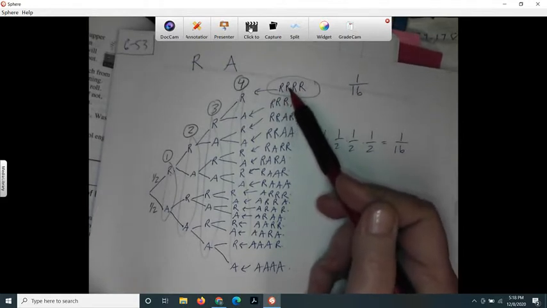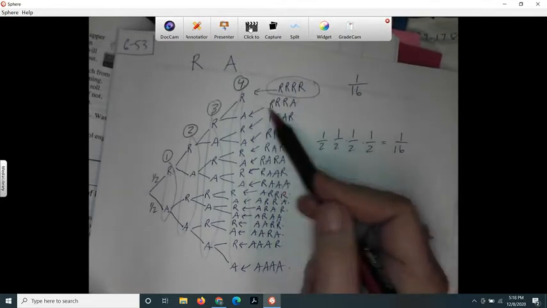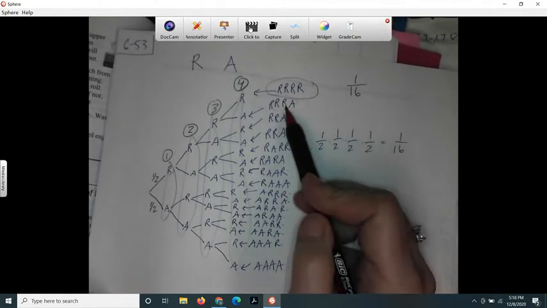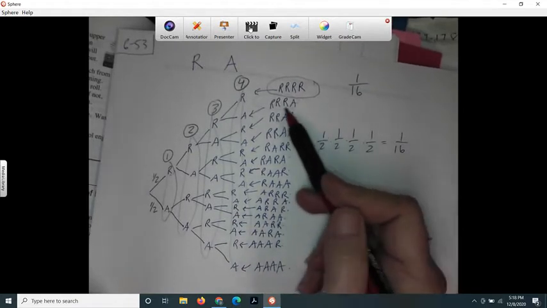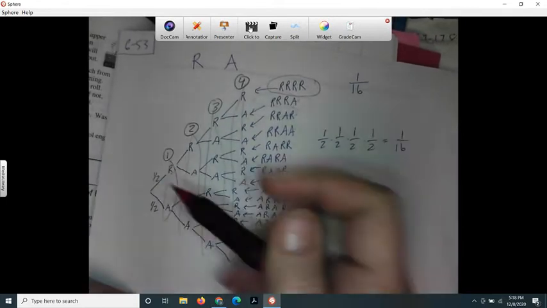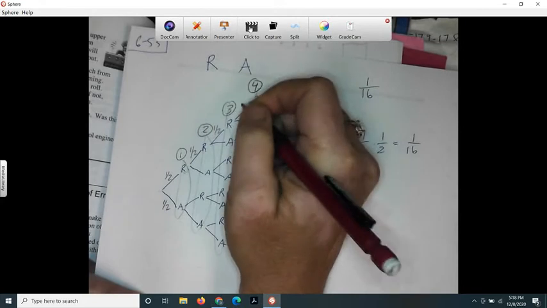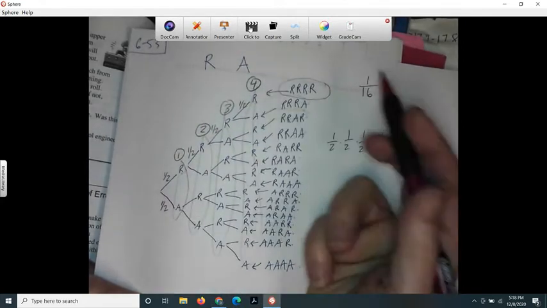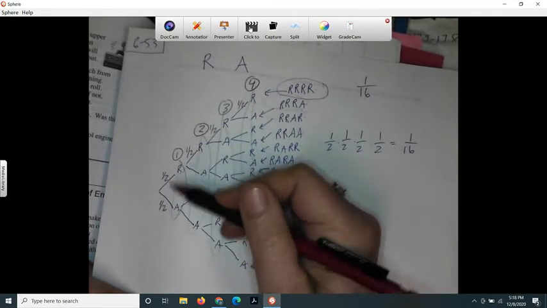This is the first person, second, third, fourth person. In this one, maybe 3 of them like romantic comedies, and the other one liked action. You go up the branches of this tree diagram, and every time the probability is a half, because there's an equal split.